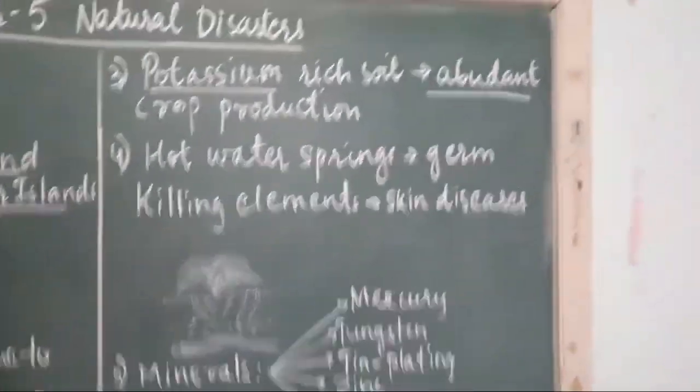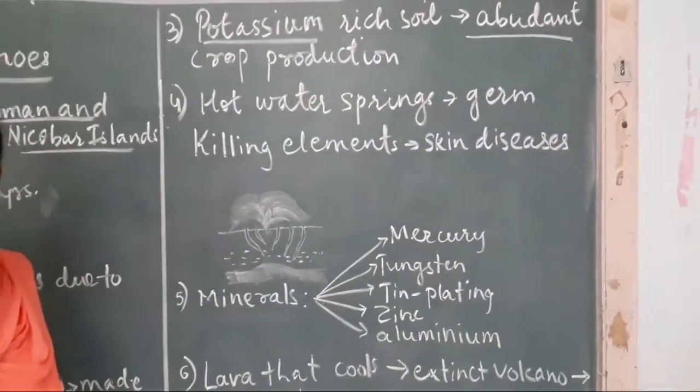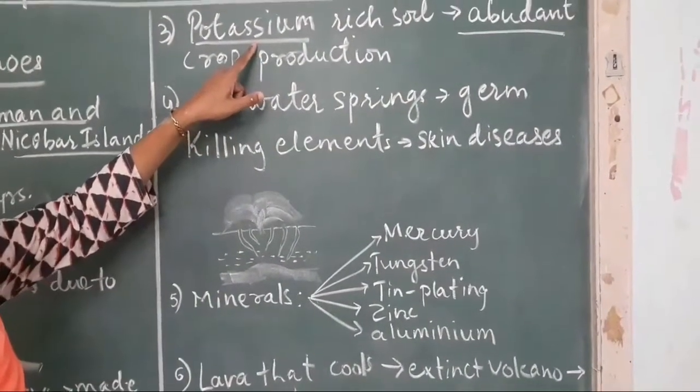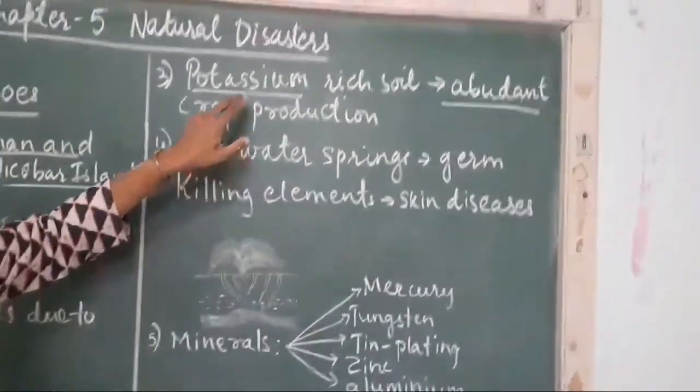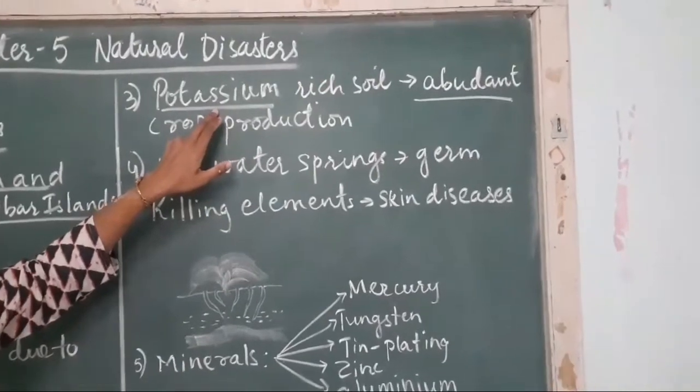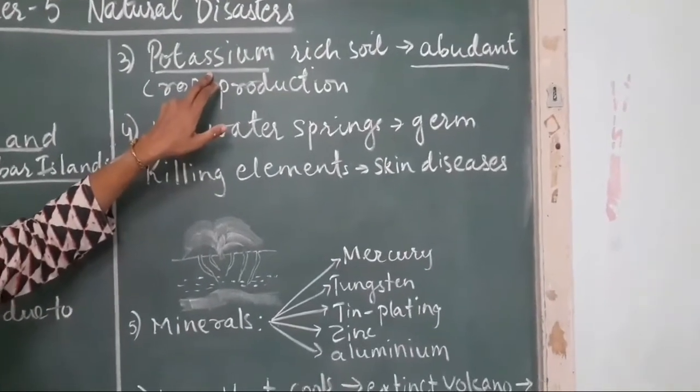See, potassium also is coming out of the lava naturally. When it spreads in the nearby area, the crop production automatically increases. Potassium is such a mineral which is very good for the growth of the plants.